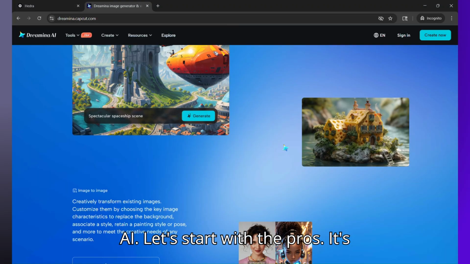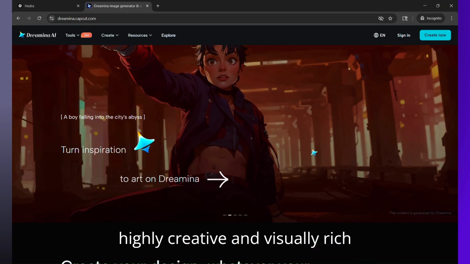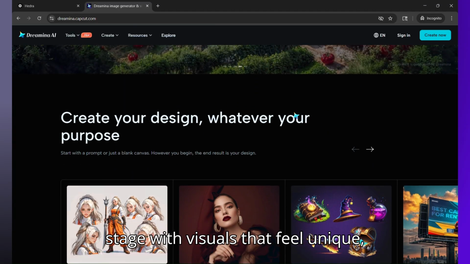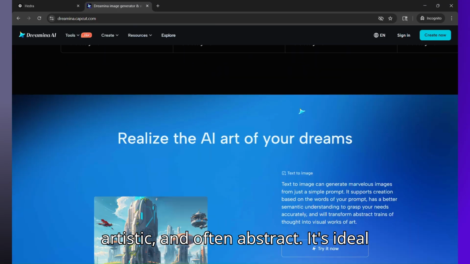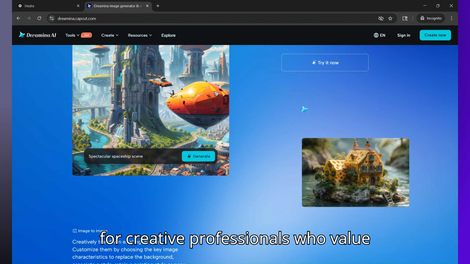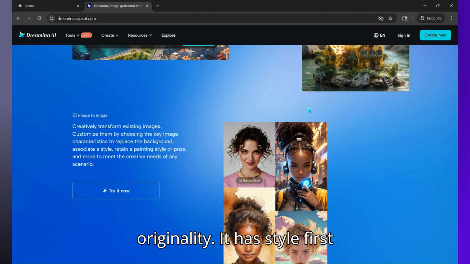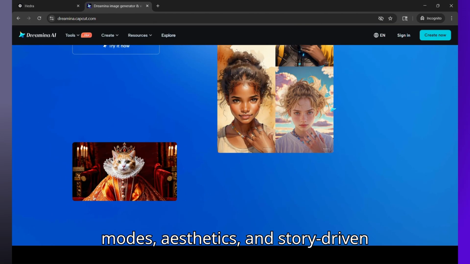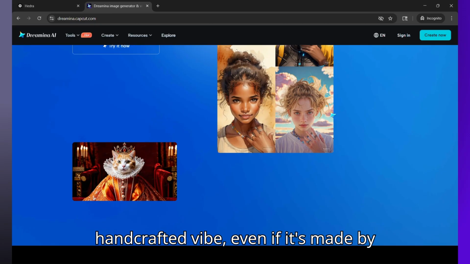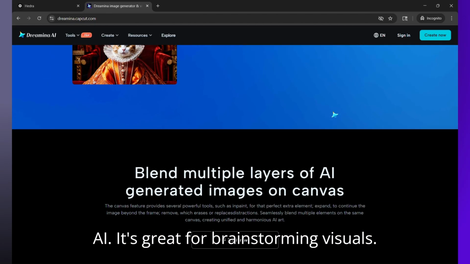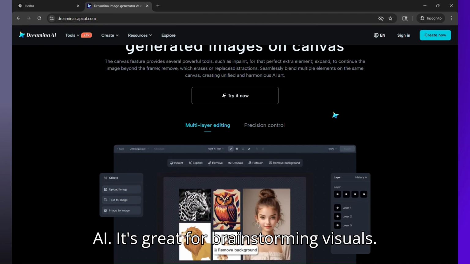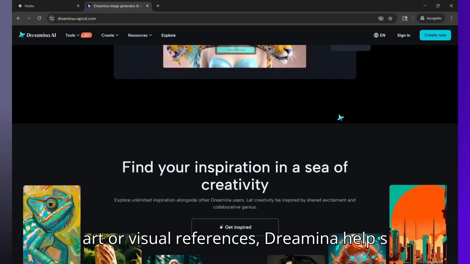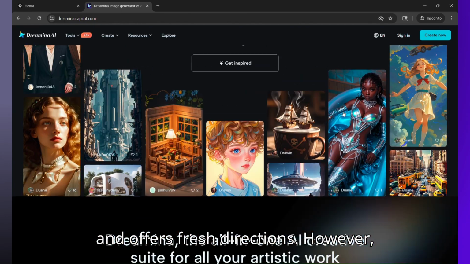And now for Dreamina AI. Let's start with the pros. It has highly creative and visually rich outputs. Dreamina shines in the idea stage with visuals that feel unique, artistic, and often abstract. It's ideal for creative professionals who value originality. It has style first generation modes. You can choose visual modes, aesthetics, and story driven sequences that give your content a handcrafted vibe, even if it's made by AI. It is great for brainstorming visuals. If you're stuck creatively or need concept art or visual references, Dreamina helps unblock you and offers fresh directions.